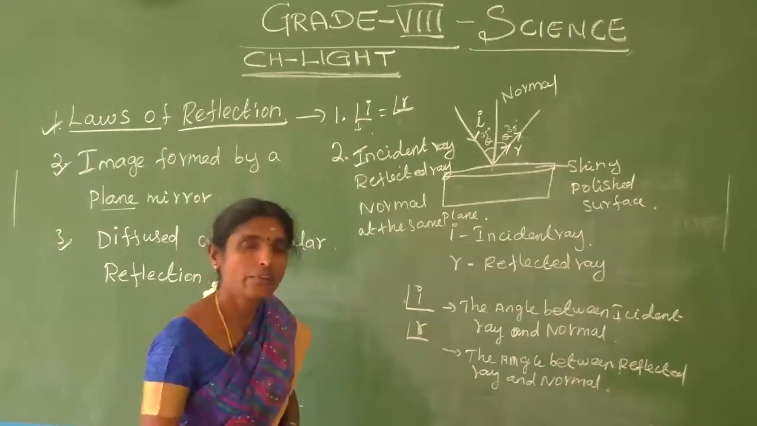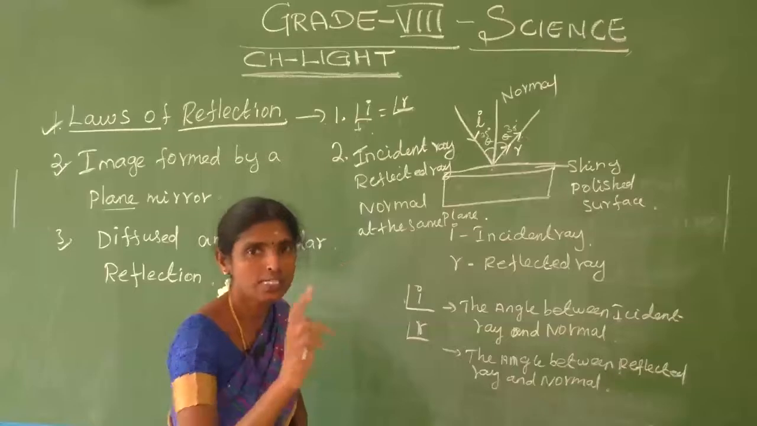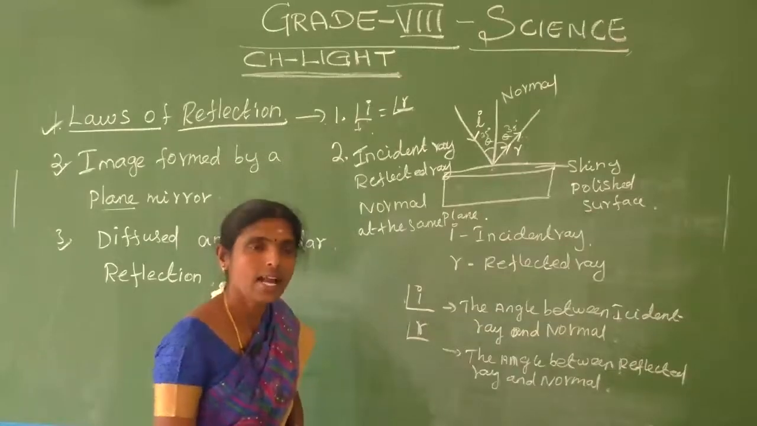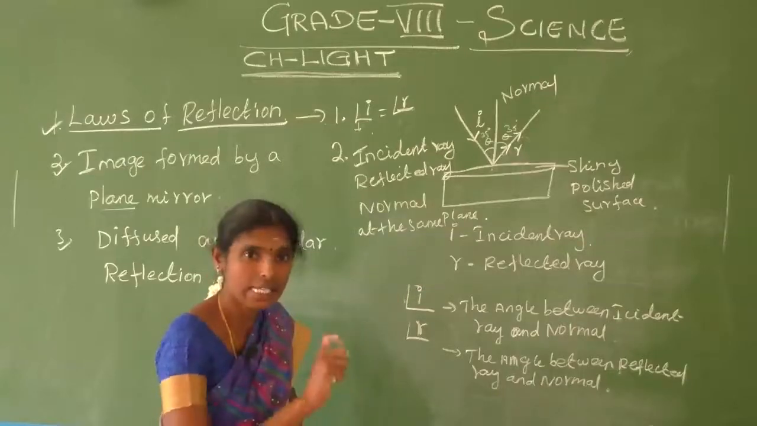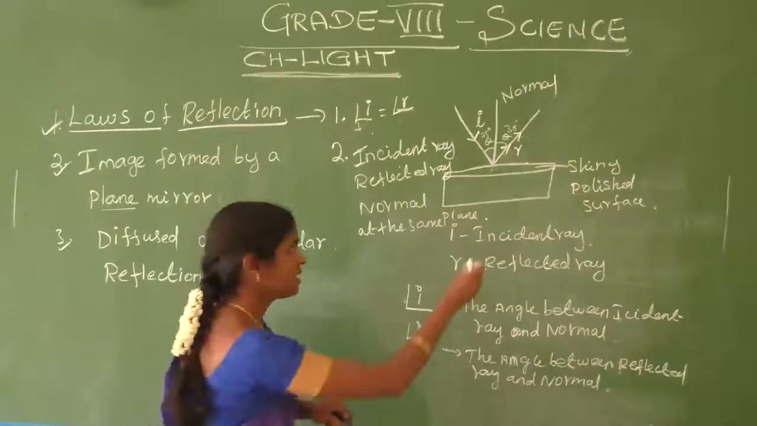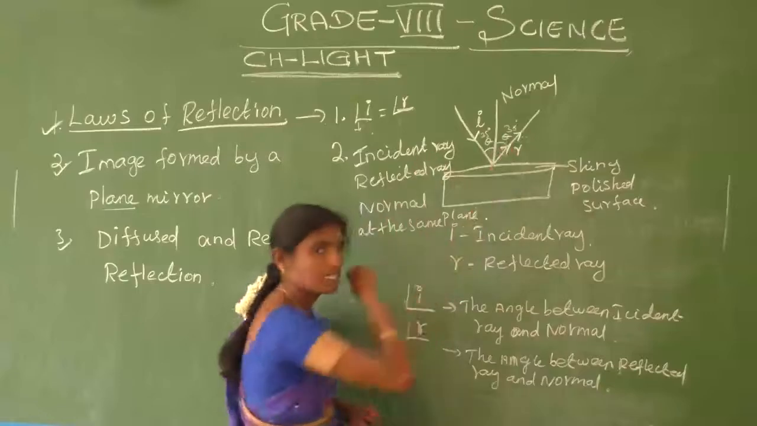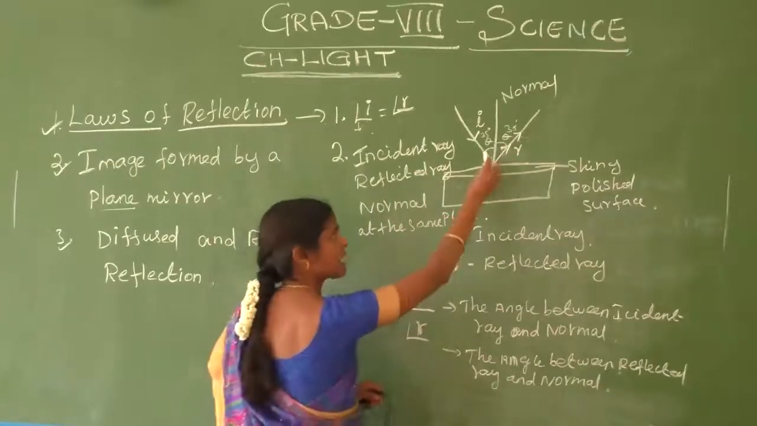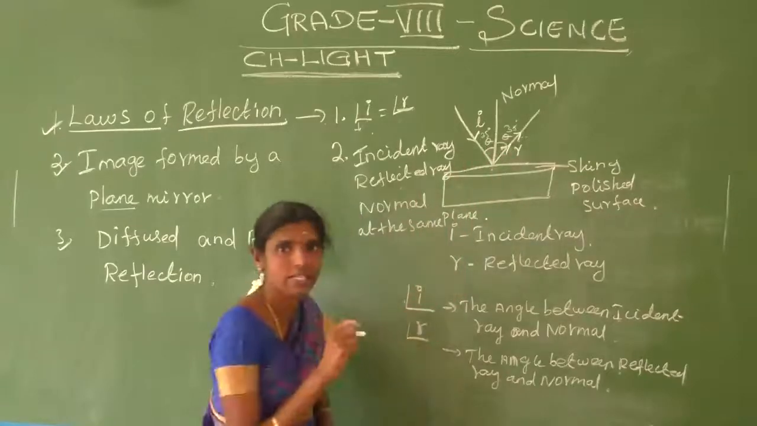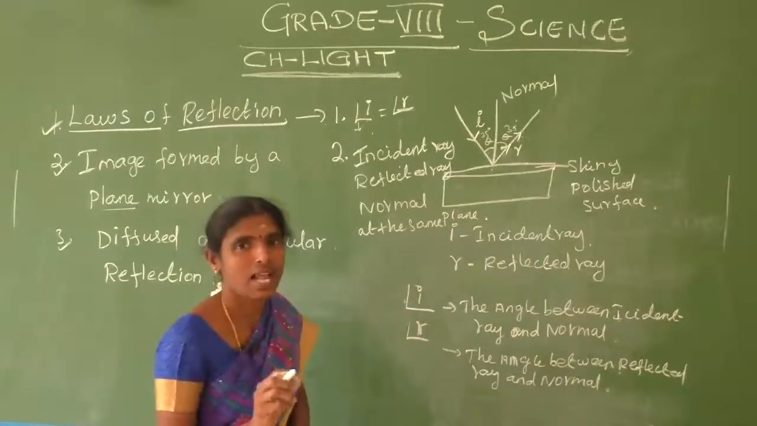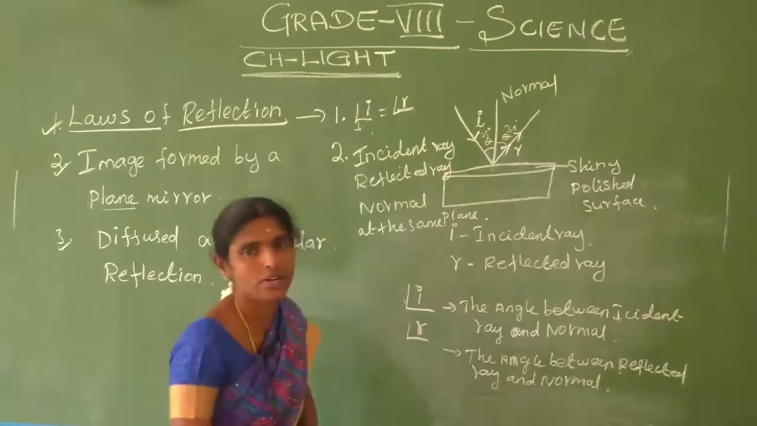It's a very important question: what are the laws of reflection? Only two laws. The angle of incidence equals the angle of reflection. If this one is 35 degrees, the angle of incidence is 35 degrees and the angle of reflection is also 35 degrees. So the angle of incidence equals the angle of reflection.